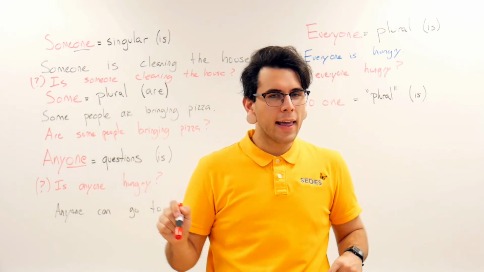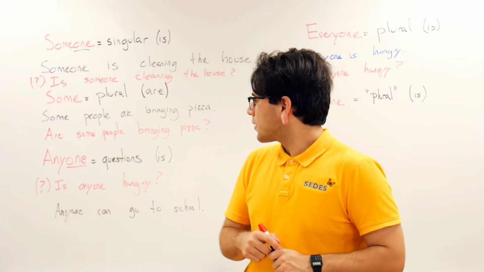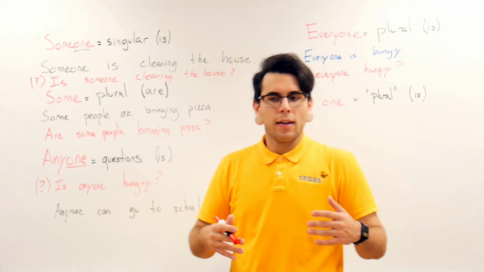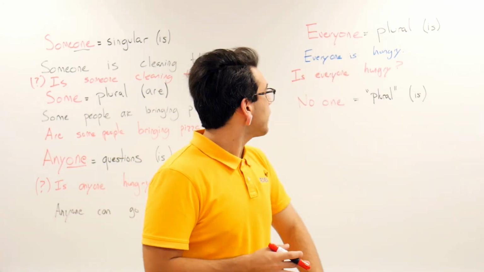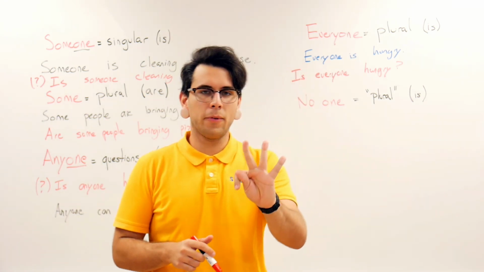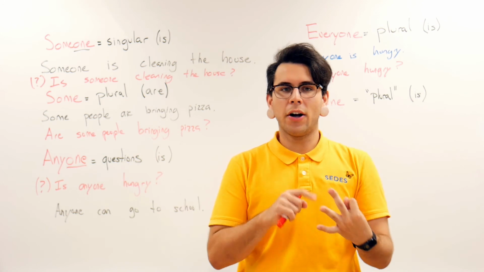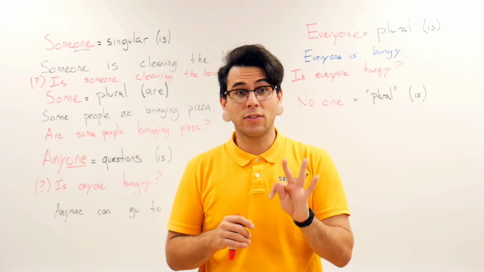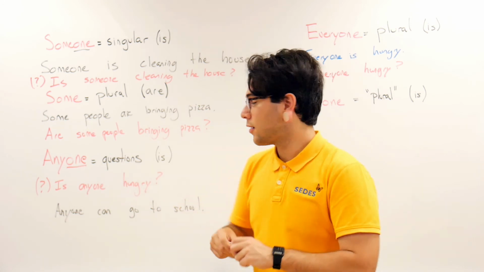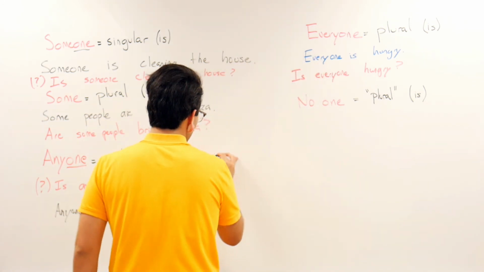So it's almost like the negative of anyone. So if somebody asks, is anyone hungry? Let's say you have 3 people in the room and you ask, is anyone hungry? And the answer is no. So it means those 3 people have X's above their head, so they're not hungry at all.